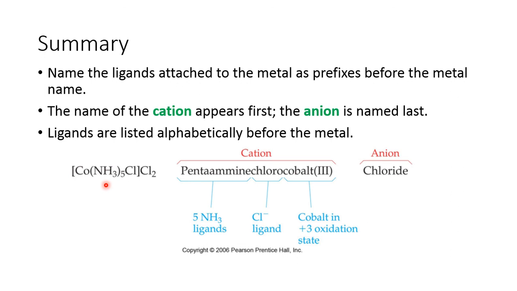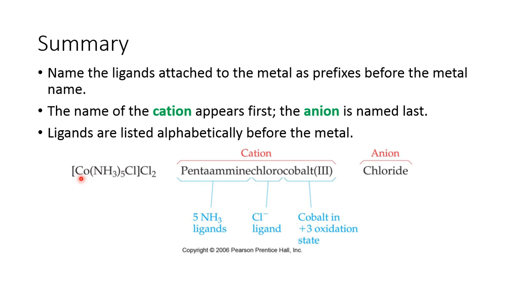When you have 5 ligands, the prefix penta has come here. And then you have ammonia, NH3. Whenever you have NH3, you need to name it as ammine. So, pentaammine, and then you have a chlorine atom, so you will name it as chloro.